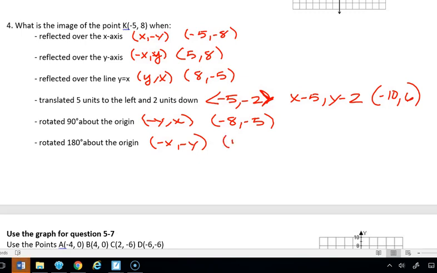That's going to give us (5, -8). And just for the sake of it, let's just say a 270-degree rotation. That would have been (y, -x). And when we do that, it's going to be (8, 5).